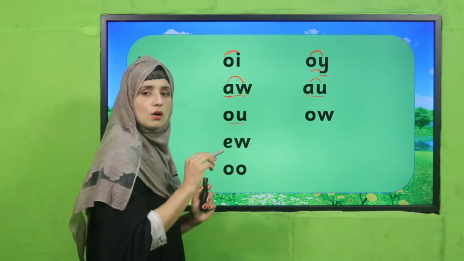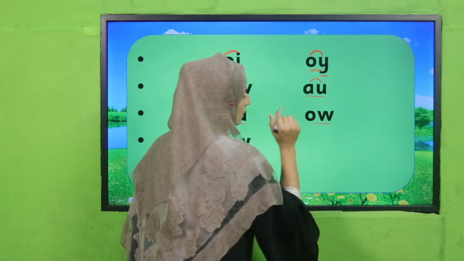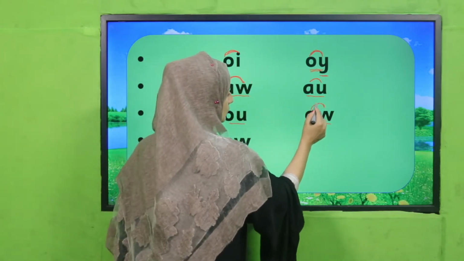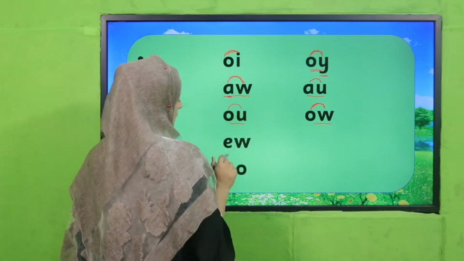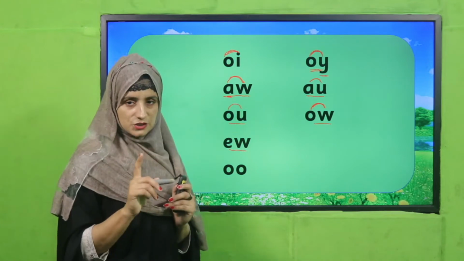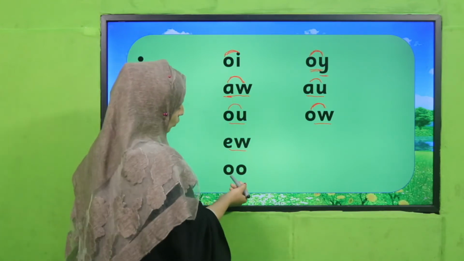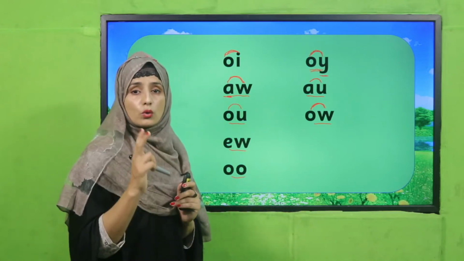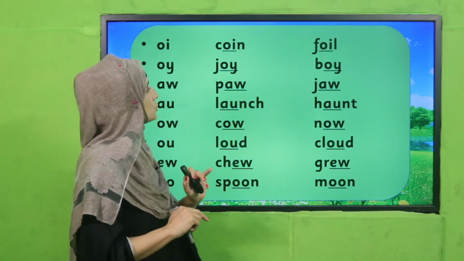This is the same, moving from one vowel to another. There is also moving from U. Is it clear? Revise with me. Two vowels are together. Got it? So now we are going to get it into words.